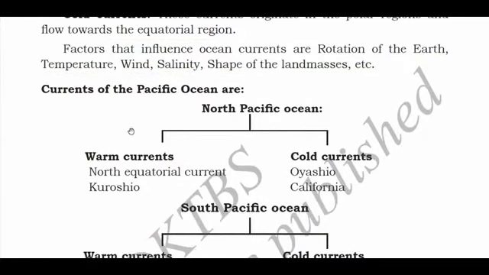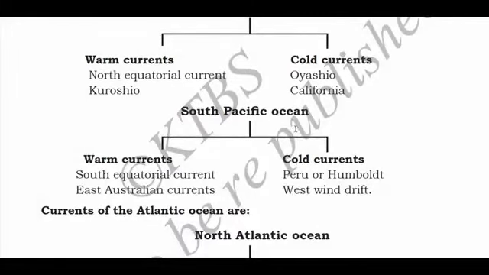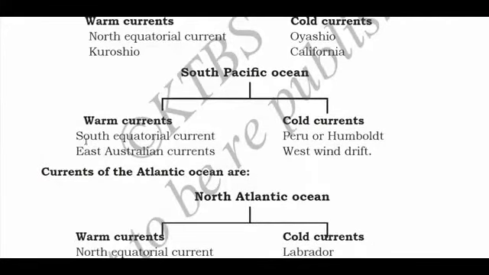Now, currents of the Pacific Ocean. Now we'll discuss the different types of currents of the Pacific Ocean. First, the North Pacific Ocean. In the North Pacific Ocean, warm currents and cold currents. What are the names of the warm currents? North Equatorial Current, Kuroshio. And cold currents: Oyashio, California. Now the South Pacific Ocean, again it will have warm current and cold current. Names of warm currents are South Equatorial Current, East Australian Current, and the cold current is Peru or Humboldt, West Wind Drift.